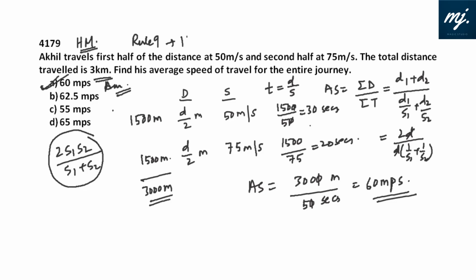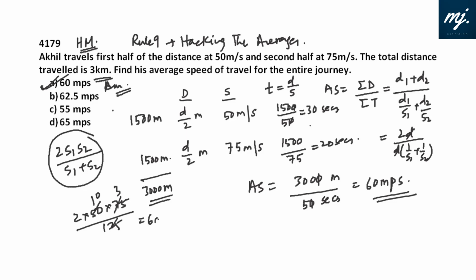Please go through rule 9 from our rule book, that is hacking the averages, to dwell deeper into these concepts, and we can use this formula directly to find the answer. 2 into 50 into 75 divided by 125, 3 times 5 times 5 and 10. 3 into 10 into 2, straight away we will get 60 as the answer without even doing all this detailed work. If time is missing and d1 is equal to d2, straight away the average speed is 2 s1 s2 by s1 plus s2. Please go through rule 9.